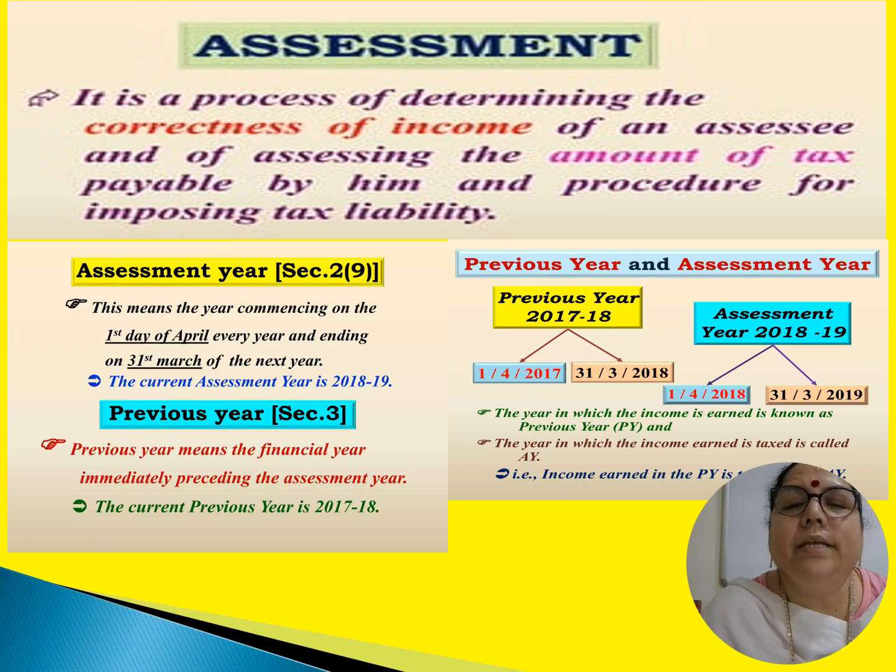And calculating the amount of tax thereupon. So whenever we calculate the total income, we'll have to check for its correctness. We'll have to verify whether it is calculated correctly or not. And then we can calculate the amount of tax on it. The procedure involved in this particular activity is called assessment, right?